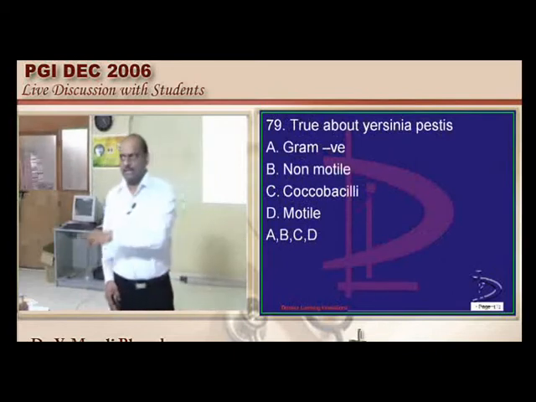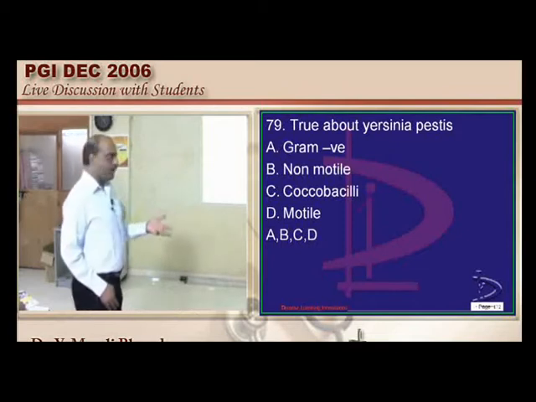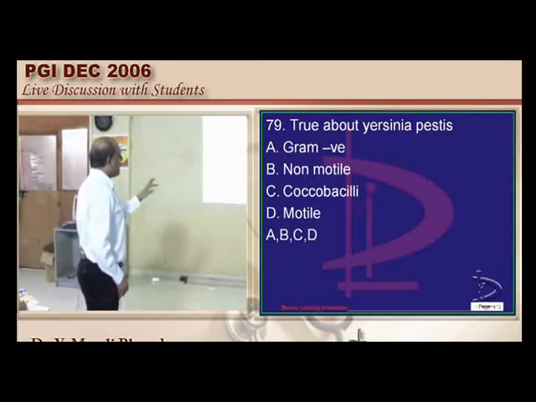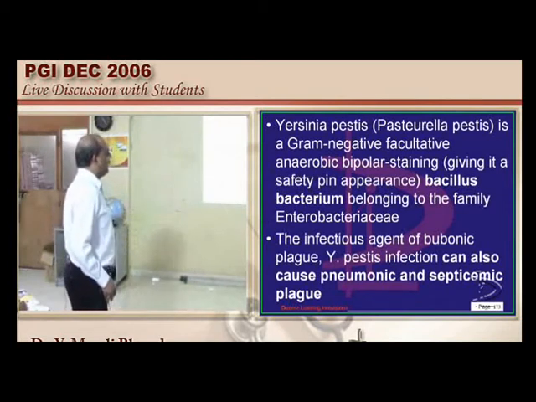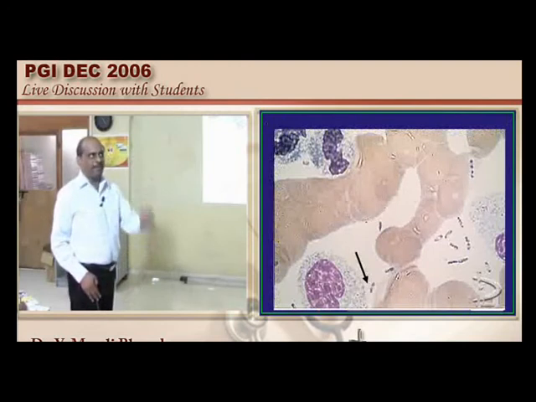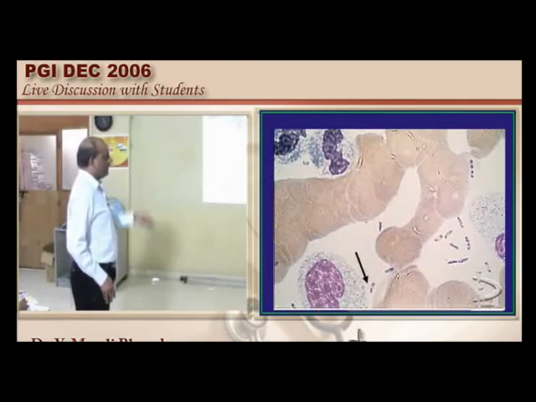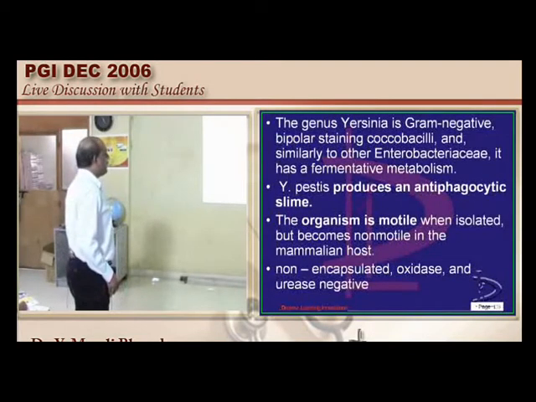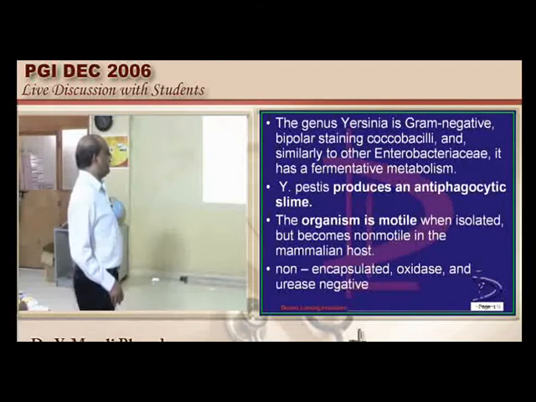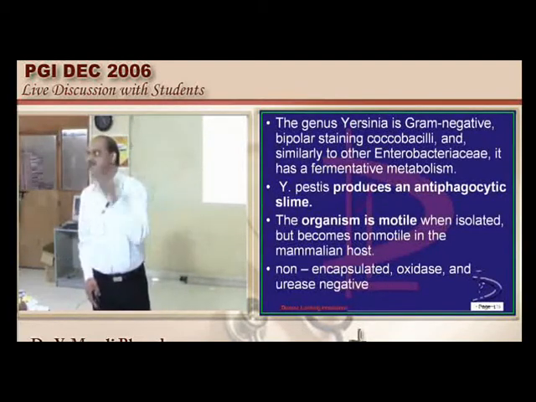Yersinia pestis typically is a gram-negative, facultative anaerobic, bipolar staining organism which has a safety pin appearance, and it can cause pneumonic and septicemic phases. What is safety pin appearance? You can see classically it is like a simple safety pin which we commonly use. Yersinia is a coccobacillus. It has a fermentative metabolism, and it produces an anti-phagocytic slime, a very characteristic feature.